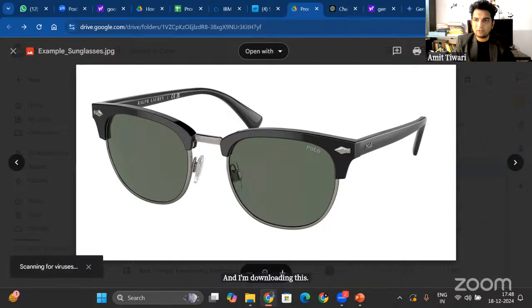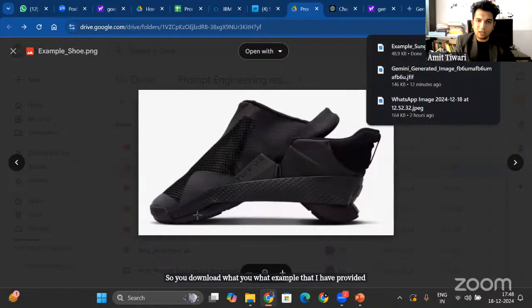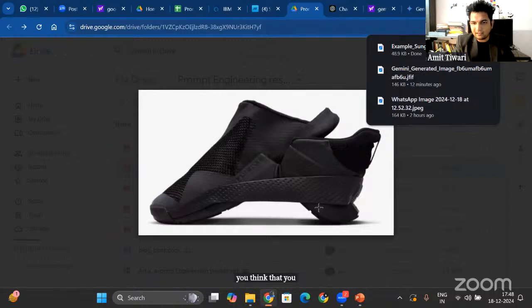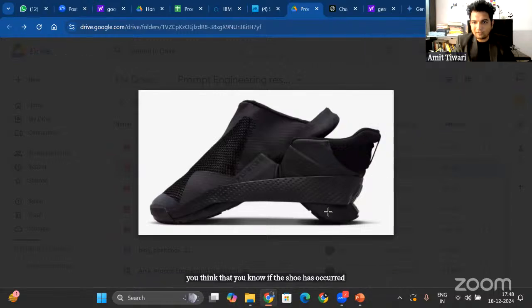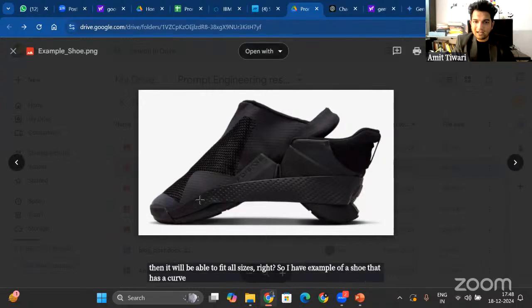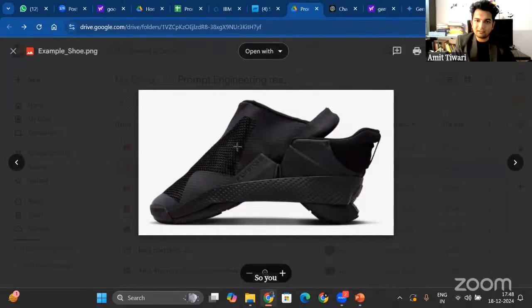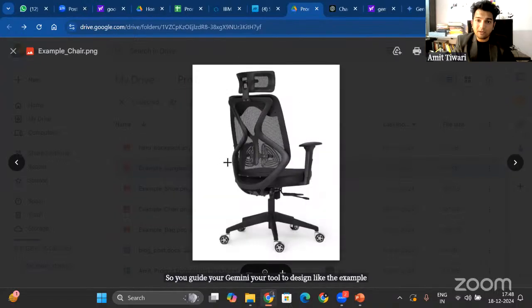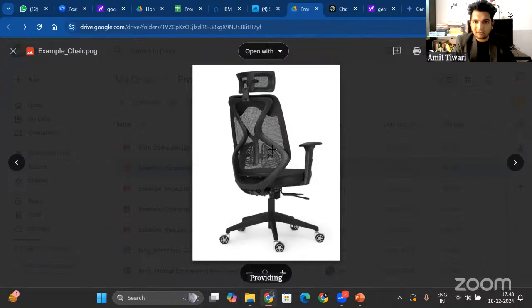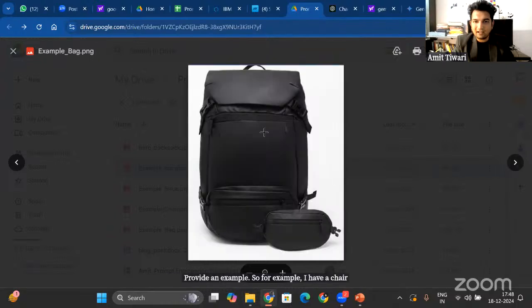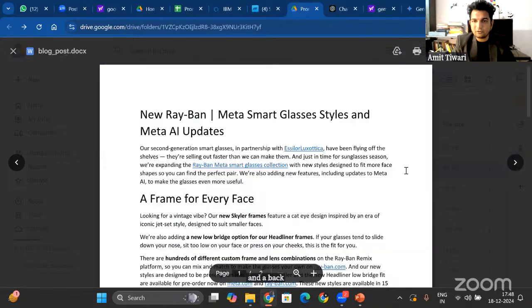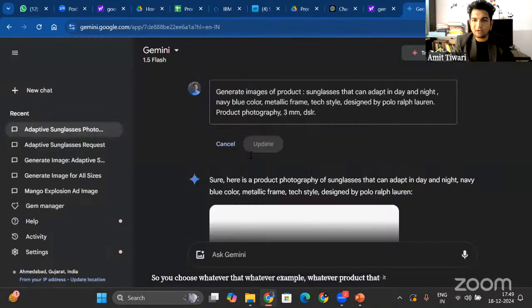So you download whatever example I have provided here. For a shoe, you think that if the shoe has a curve, then it will be able to fit all sizes, right? So I have an example of a shoe that has a curve. So you guide your Gemini, your tool, to design like the example. So you are providing an example. For example, I have a chair which is like this and a backpack which is like this. So you choose whatever example for whatever product you are designing. Okay, so I guide it.